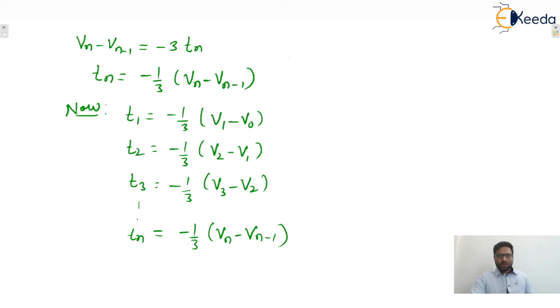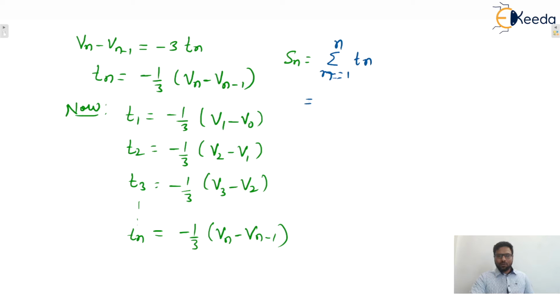Yes or no? Now on addition, the sum will be the summation for n equals 1 to n of Tn, meaning we need to sum all the terms.